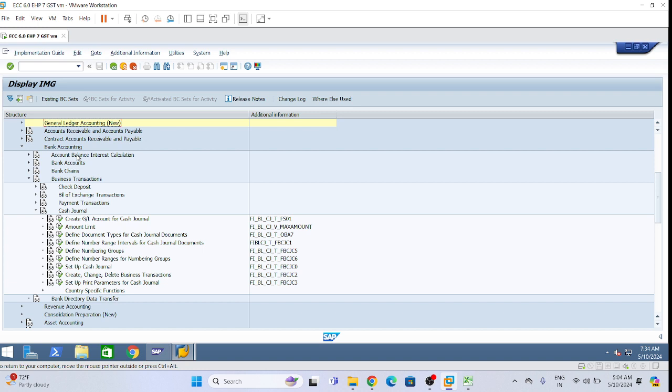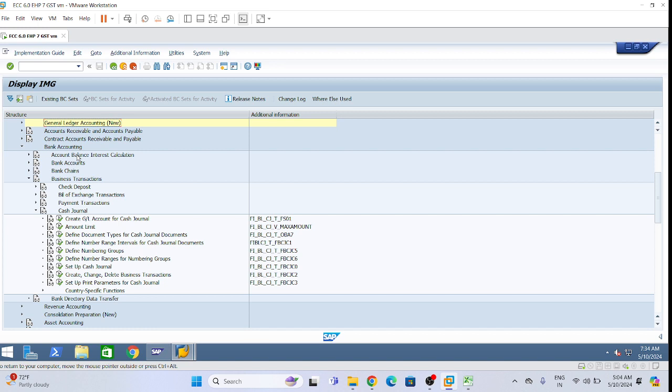SPRO, financial accounting new, after that bank accounting, after bank accounting business transaction, after business transaction cash general, after cash general, create GL account for cash general.